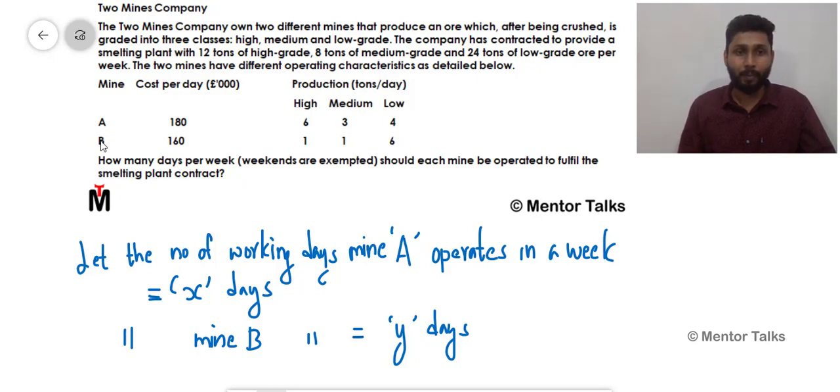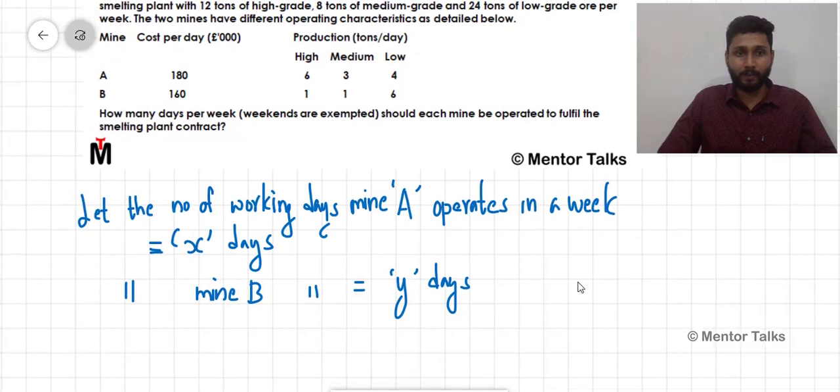Similarly, mine B is working for Y days in a week, and for operating that mine B per day we require a cost of 160 pounds. So the total cost incurred in operating mine B is 160Y. So 180X plus 160Y, that is your cost function. I hope that is clear, because we are trying to find out the total cost incurred for operating mine A and mine B in a week. All right, so let's write that.